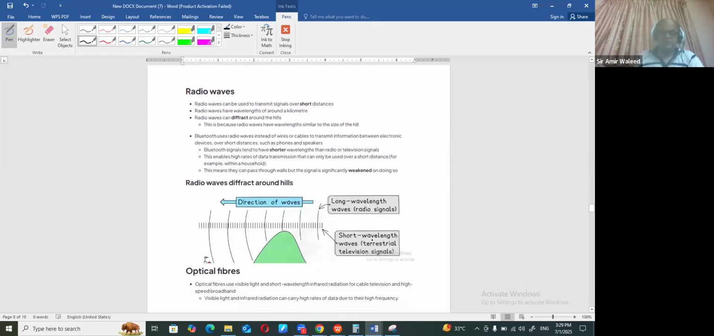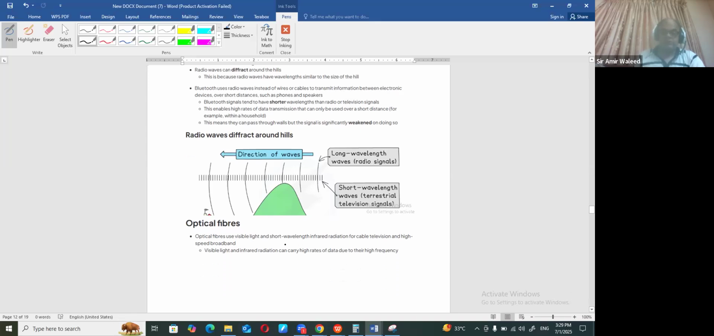Radio waves are also definitely used for that. Now, radio waves can be used to transmit signals over a shorter distance. Radio waves have a wavelength of around a kilometer, and radio waves can diffract. Diffract means it can spread out, right? Bluetooth uses radio waves instead of wires and cables to transmit information between electronic devices over a short distance, right?